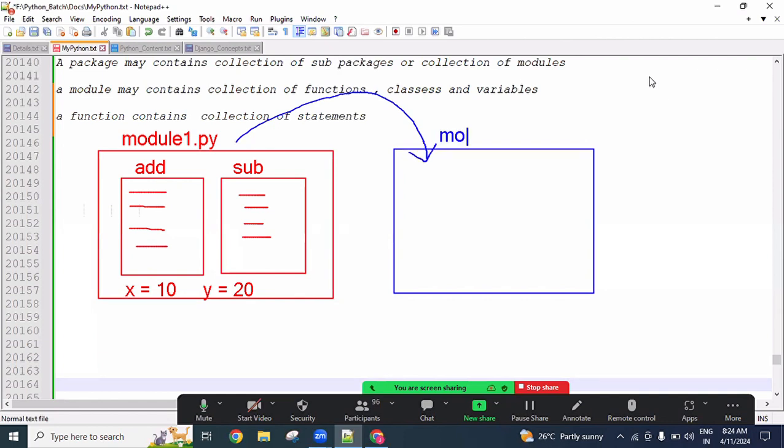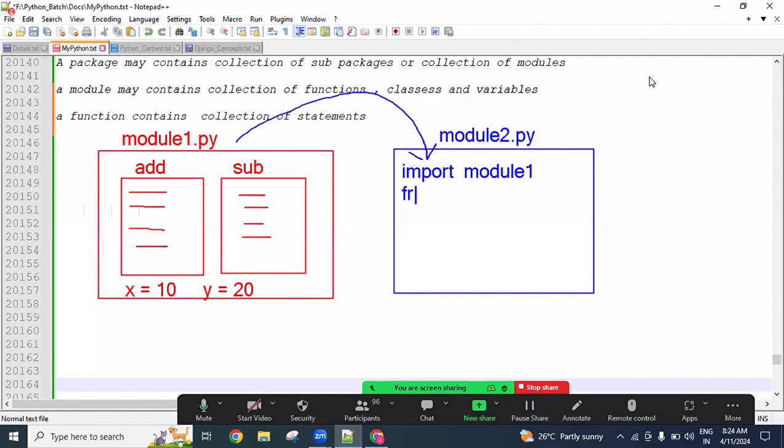So this is another module, module2.py. Here we are importing. How to import, several ways we discussed. Directly also we can import module1, just the name is enough, .py is not required. So import module1 means from then onwards we can use module1.add function, module1.sub, module1.x, module1.y, like that.